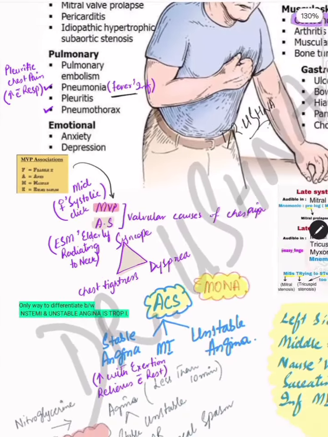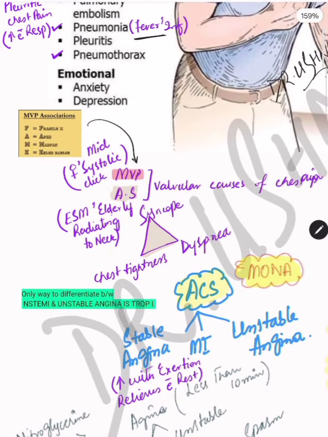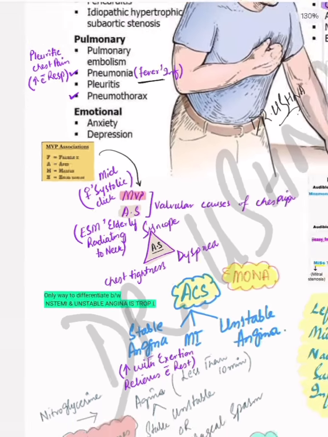Then comes aortic stenosis. The history of aortic stenosis is basically elderly men with chest pain radiating to the neck, mostly to the carotids, and an ejection systolic murmur. There is a typical triad of aortic stenosis: chest tightness, syncope, and dyspnea. So these two valvular diseases are very important for the MCQs, and these points are important for picking the correct diagnosis.